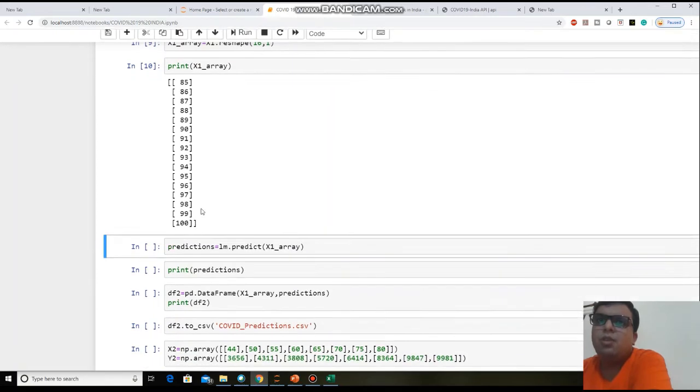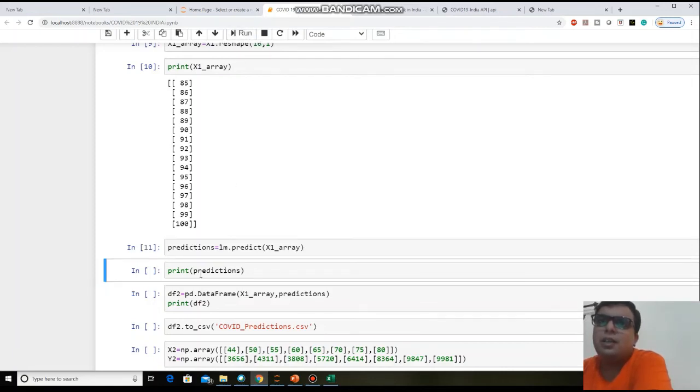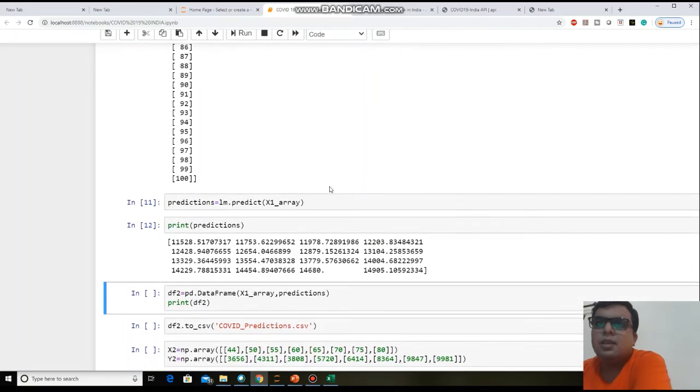Now you want the predictions. So just use the lm.predict function, and in that you need to pass this x1 array, so that you will get the predictions. Just click here, and these are the predictions.